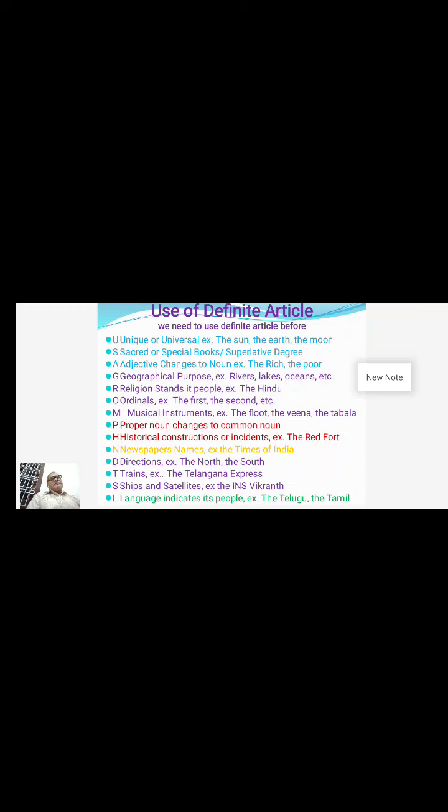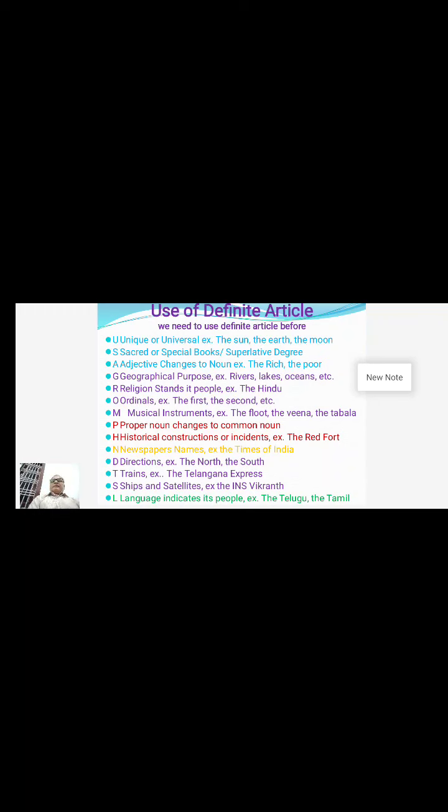Here no comparison is made. The quality of a subject or a person is stated. Sita's beauty is said: Sita is beautiful. Sita is more beautiful than Gita. So Sita is compared with Gita, more beautiful. Then most beautiful: Sita is the most beautiful of all the girls. In every superlative degree, we use the definite article THE.